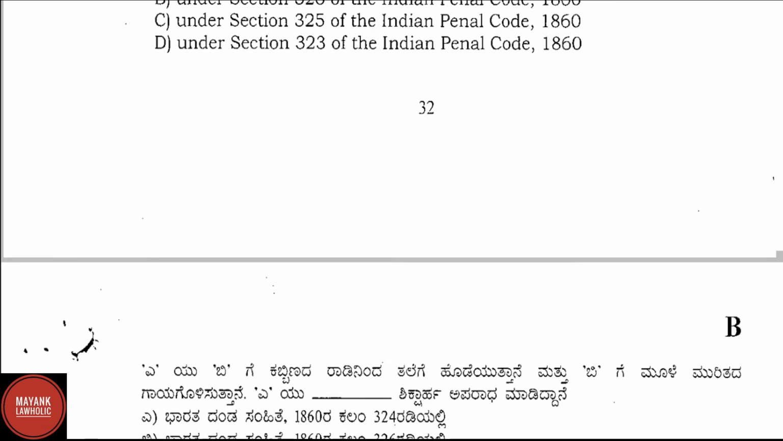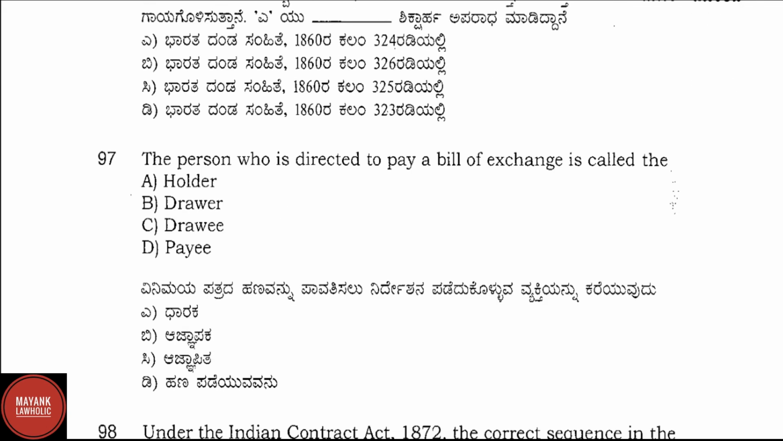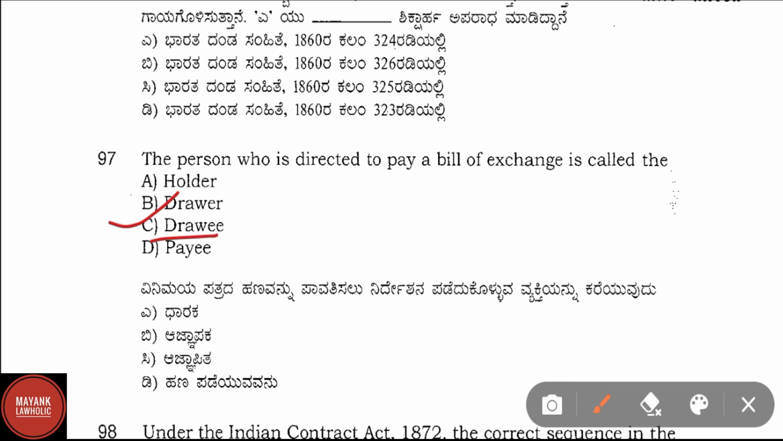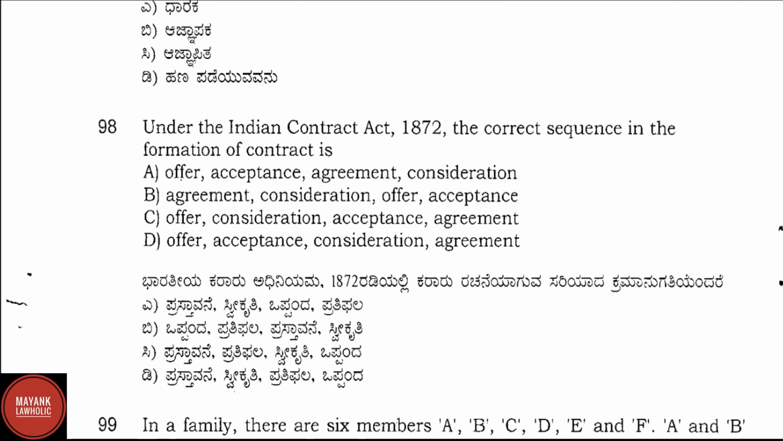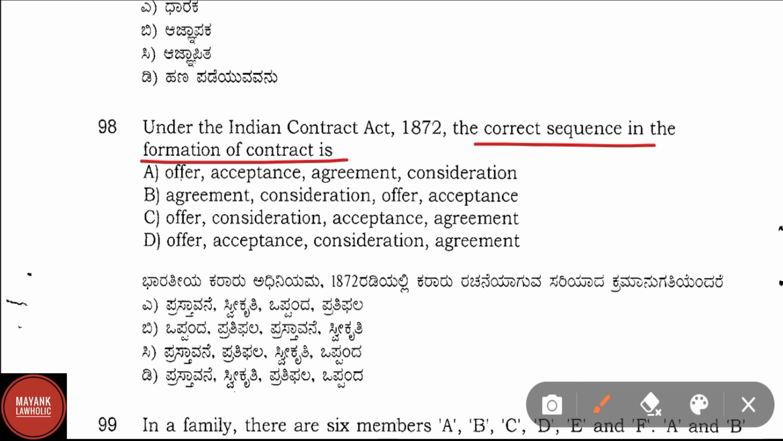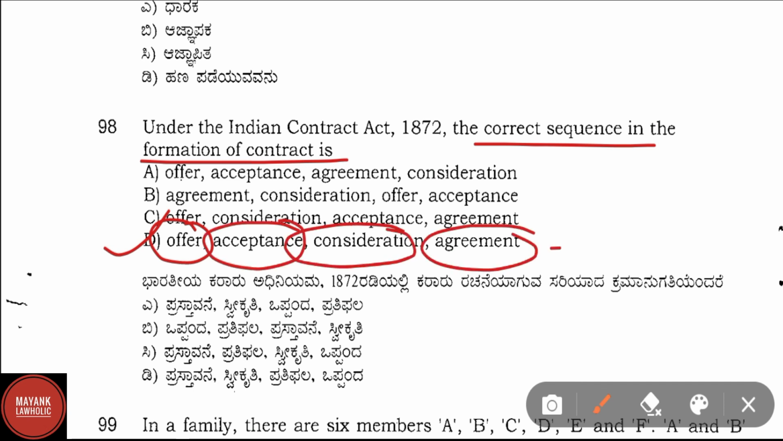Question number 97. The person who is directed to pay a bill of exchange is called holder, drawer, drawee, payee. Correct answer is option C, that is drawee. The person who is directed to pay a bill of exchange is called drawee. Question number 98. Under Indian Contract Act 1872, the correct sequence in the formation of contract is. Correct sequence is option D, that is offer, acceptance, consideration, agreement, then contract.